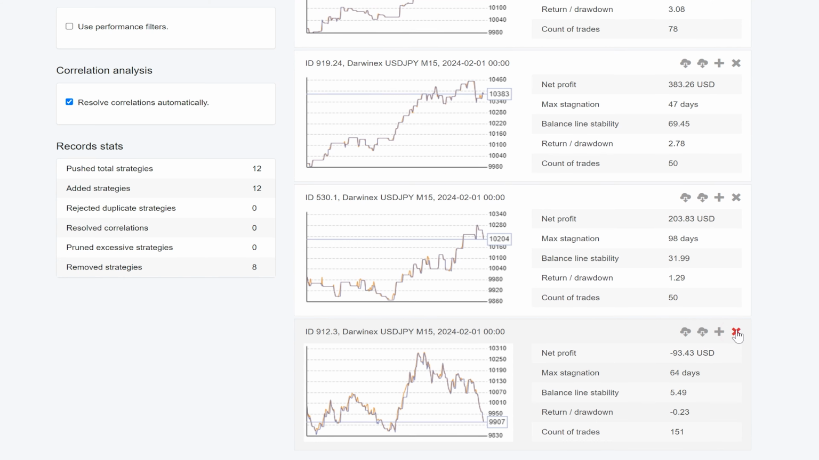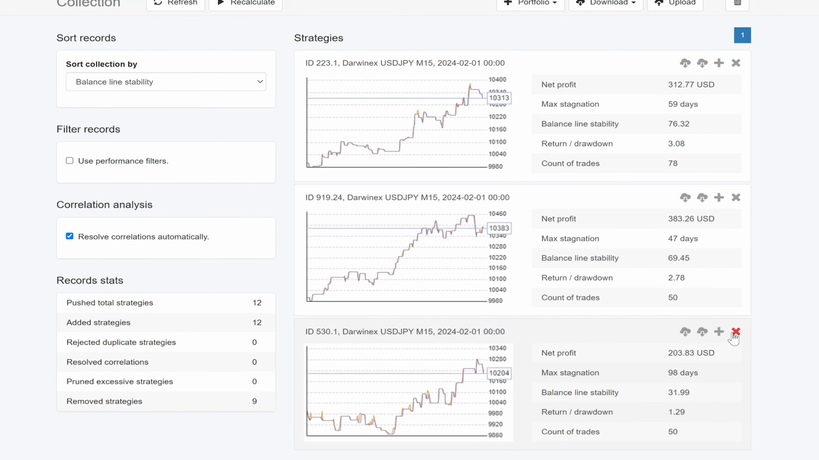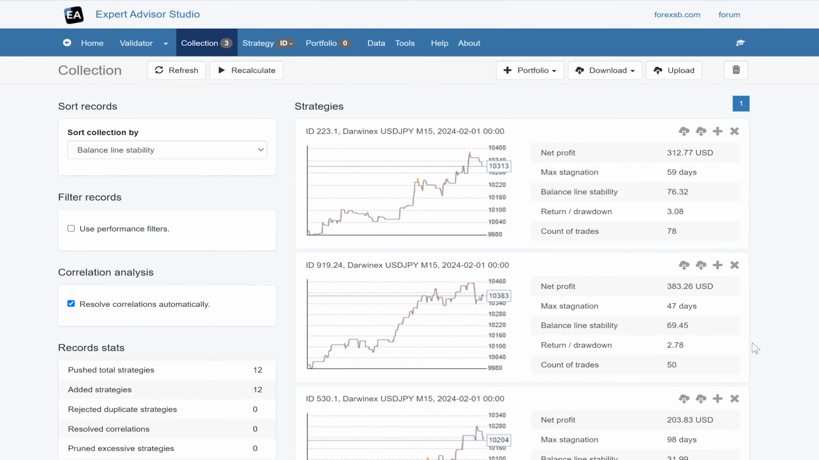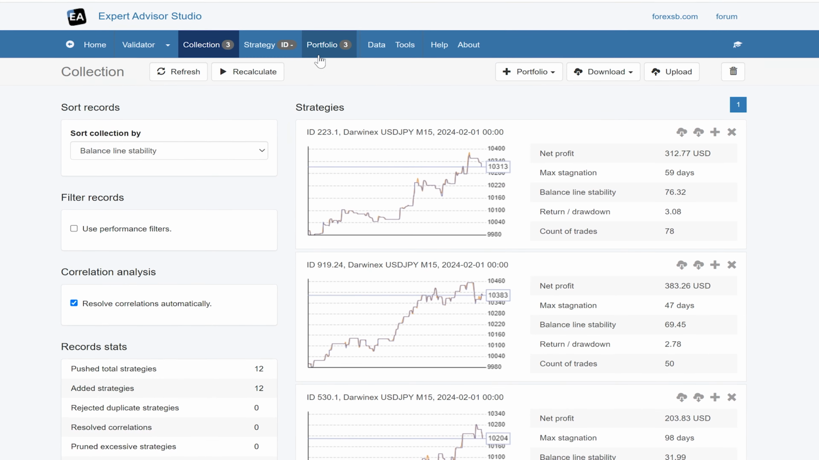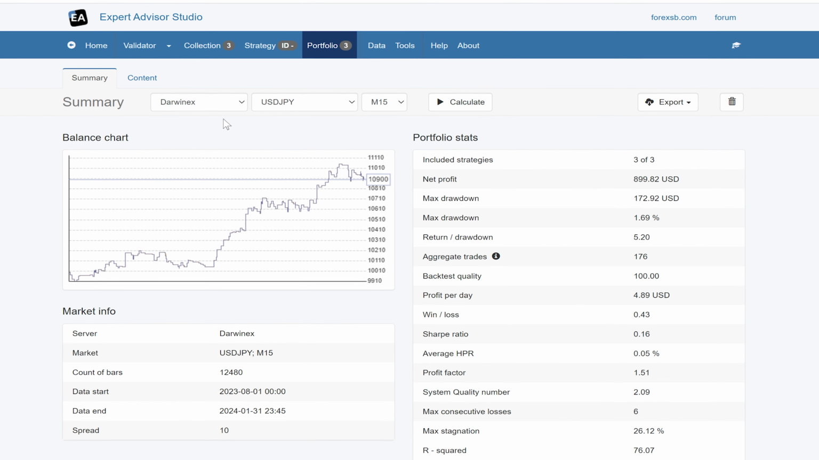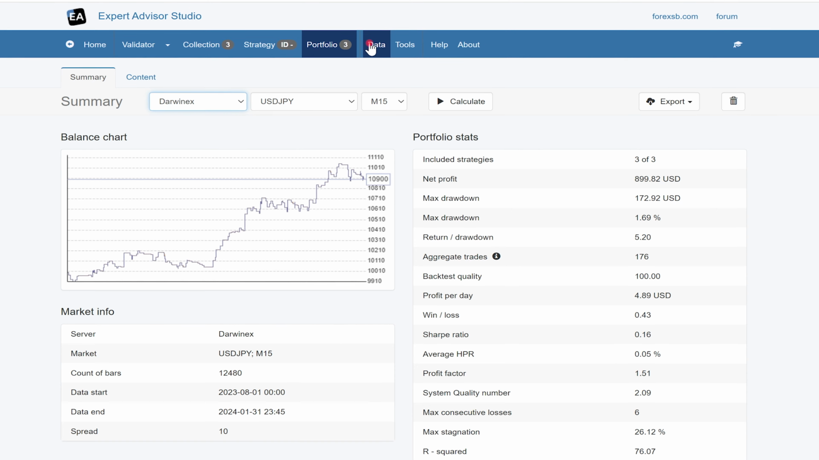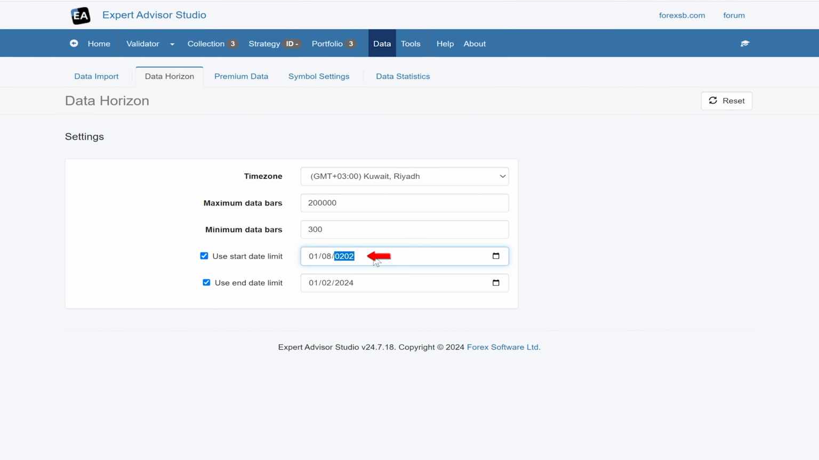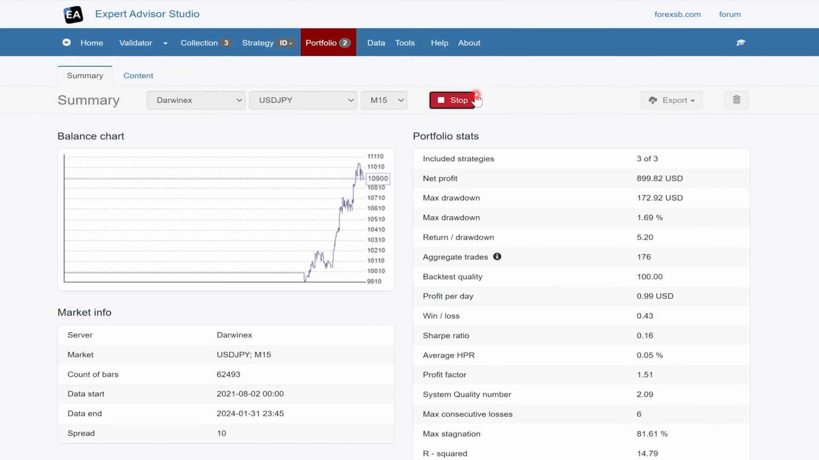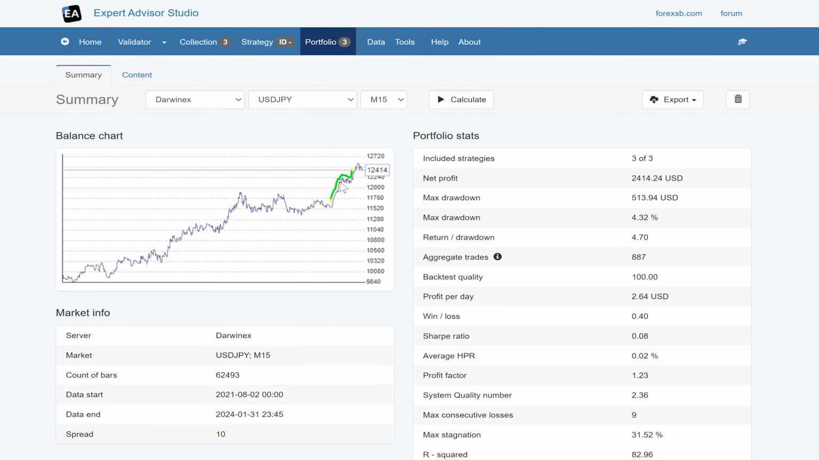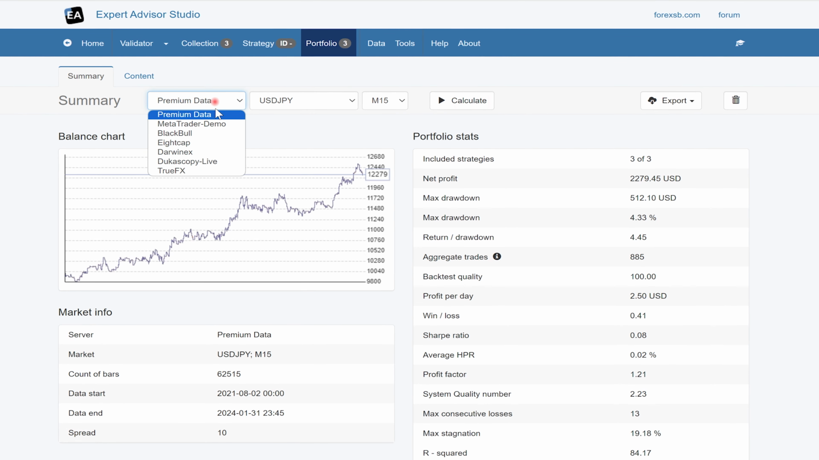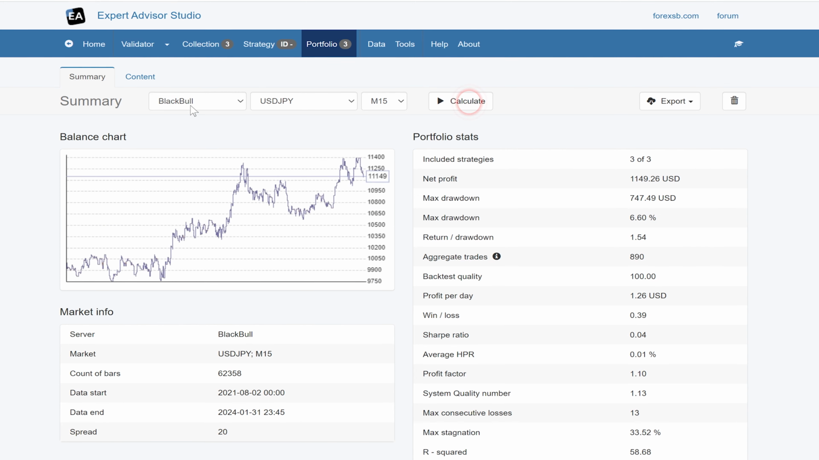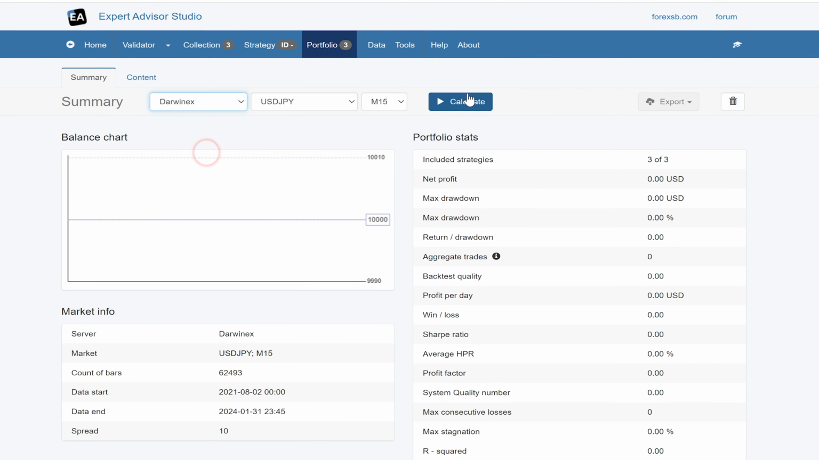Of course, the reactor can be used to do all this. I'm just doing it in a more broken down way, just for demonstration, especially for people who are new to EA Studio. Okay, so now we've got a portfolio, and this is it. If we go back to 2021, so we'll look at the entire period. So I guess part of it's out of sample. It looks good on different brokers. Black Bull. Yeah, okay. So generally it's looking pretty good.